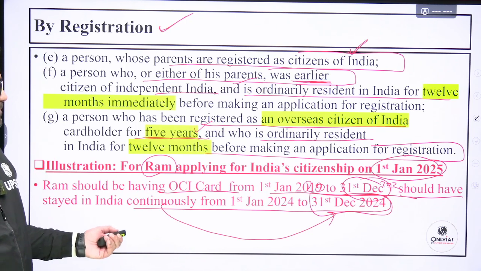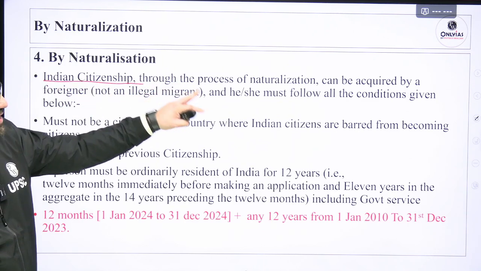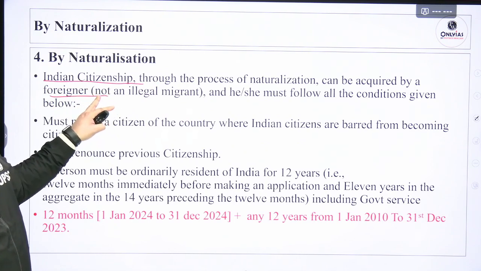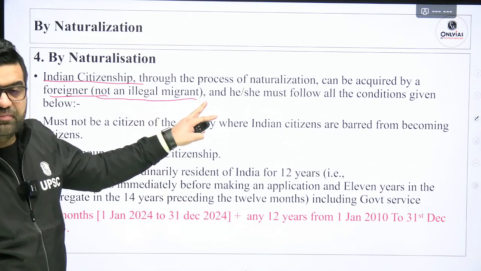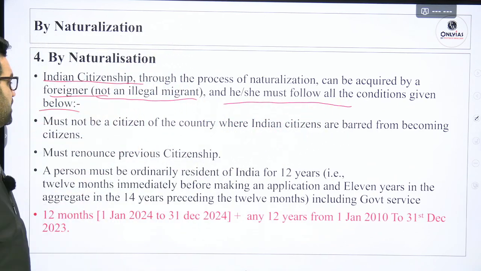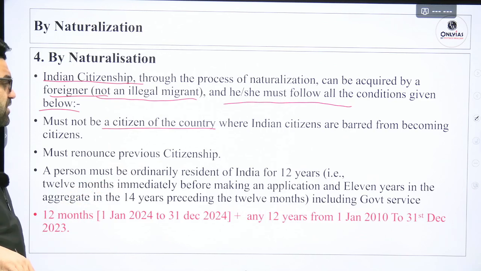Done? Now, Indian citizenship through the process of naturalization can be acquired by a foreigner who at least should not be an illegal immigrant, and she must follow all the conditions given below. She must not be a citizen of a country where Indians are barred from becoming citizens.